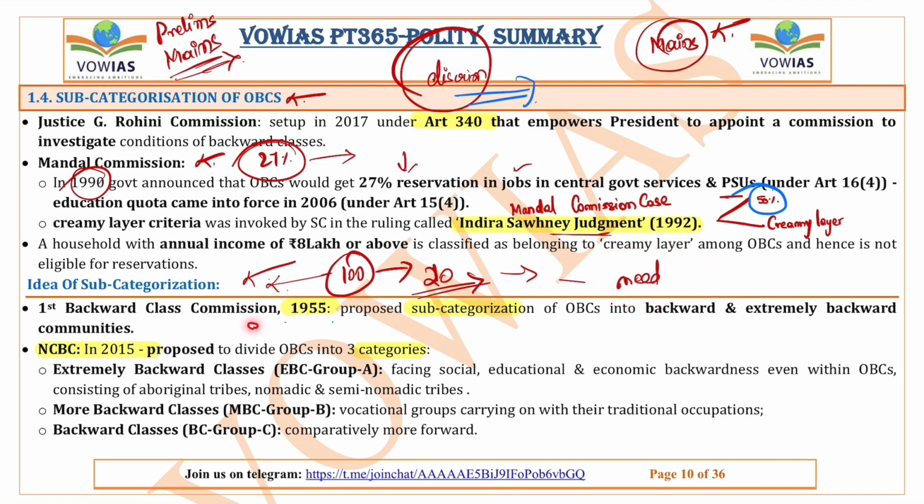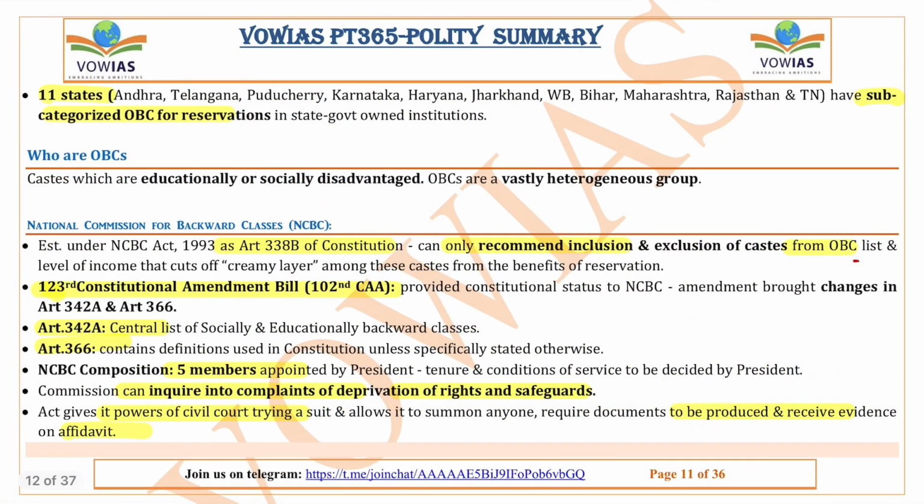The first Backward Classes Commission in 1955 also proposed subcategorization of OBCs into backward and extremely backward communities. The National Commission for Backward Classes in 2015 proposed to divide OBC into three categories, extremely backward, more backward, and backward, based on the backwardness. Now, there are 11 states where the subcategorization is already done, states like Andhra, Telangana, Puducherry, etc.